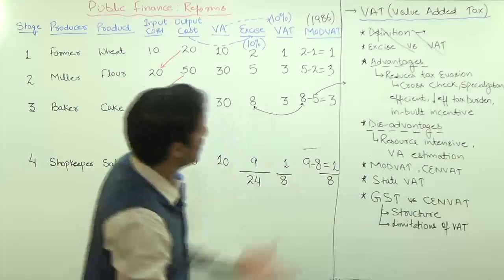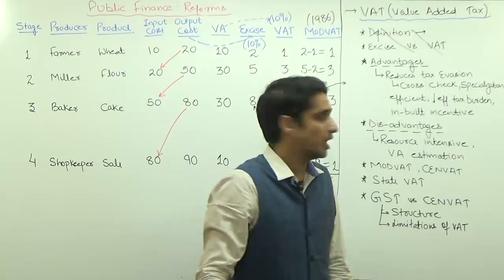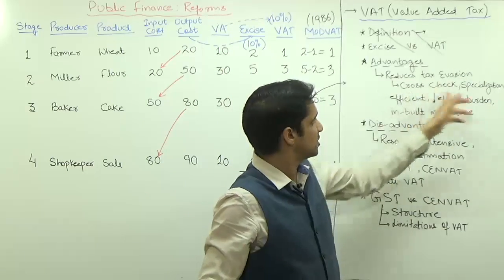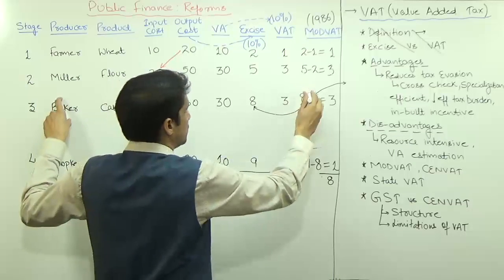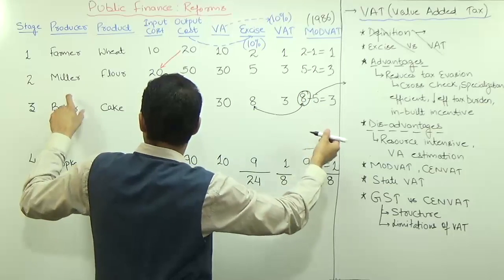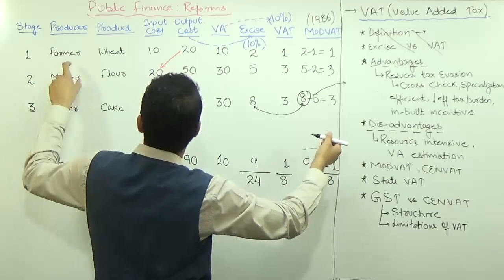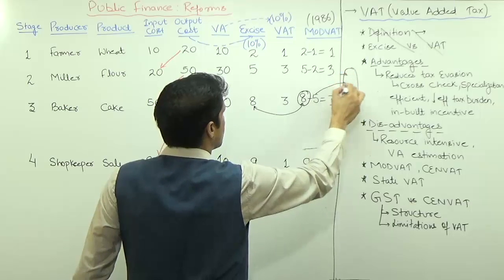So the first advantage is it reduces the tax evasion. And how does it reduce the tax evasion? The first thing is cross check. Because this baker is submitting the documents, or the records being maintained by this baker itself, as well as the miller's records, tax officials can cross check.